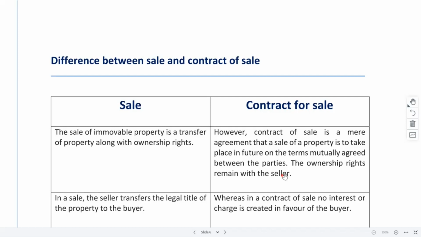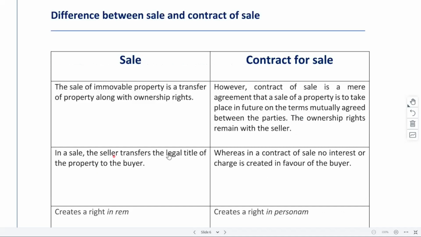Sale is when the entire process is completed. Contract for sale is when we are still in that process of getting it transferred. In a sale, the seller transfers the legal title of the property to the buyer.